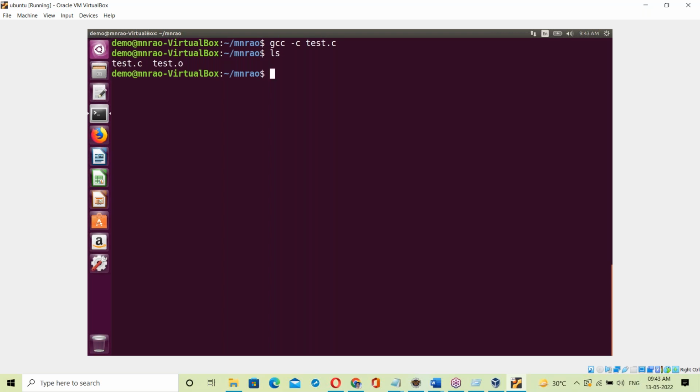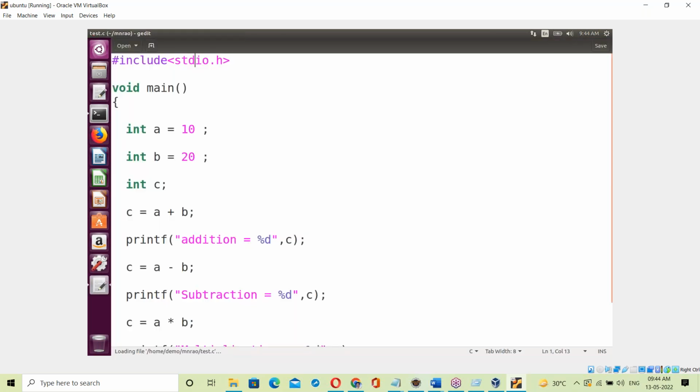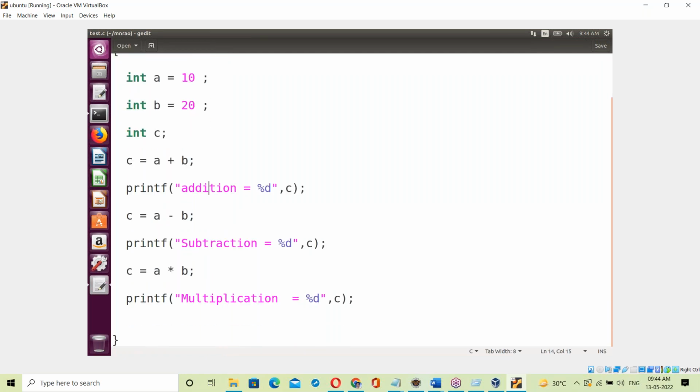Just I'm explaining about the exe file. Our topic is about the exe file. Suppose the C program is like this: int a equal 10, b equal 20, c equal to a plus b for addition, c equal to a minus b for subtraction, c equal to a into b for multiplication.